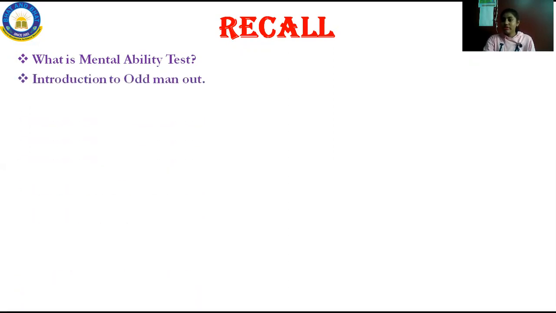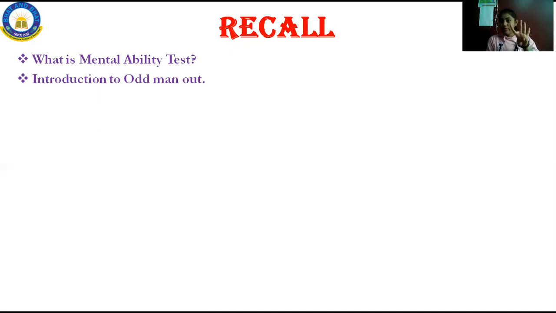Next, we learned the first chapter of your syllabus, Introduction to Odd Man Out. Here is how the questions will come. They will give 4 diagrams. In that, 3 will share common features or characteristics, and one will not share. So what you have to do is pick out the one which does not belong to the group. Keep this in mind.